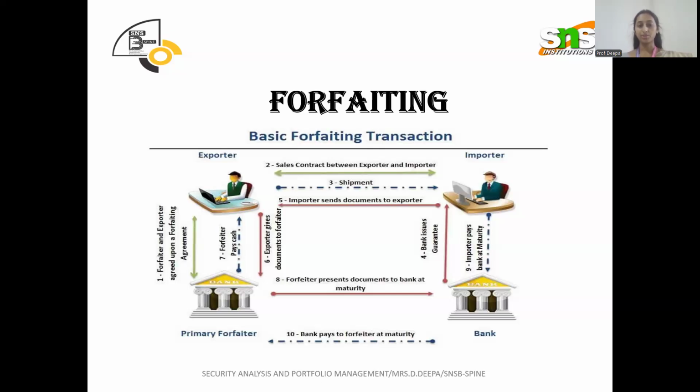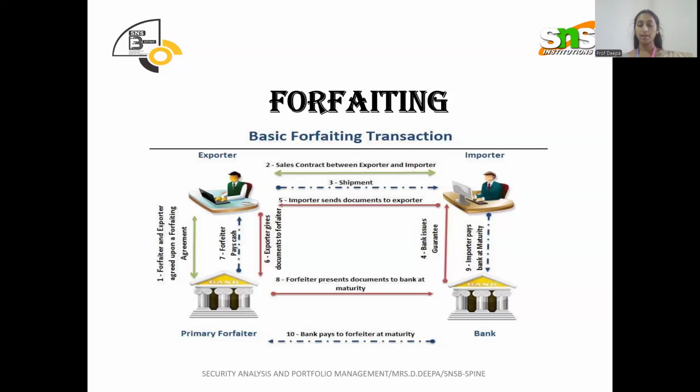After this, see the next point: the forfeiter presents the document to the bank at maturity. After the maturity period, which might be 30 days, 60 days, or 90 days, the forfeiter submits the document to the bank.